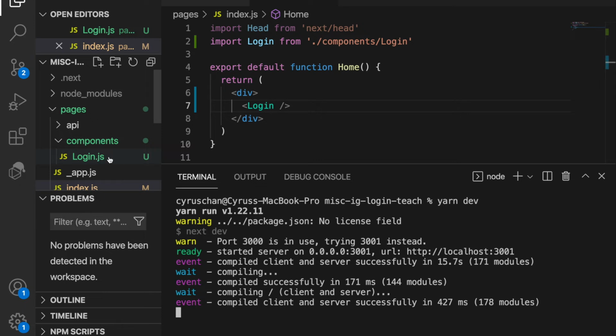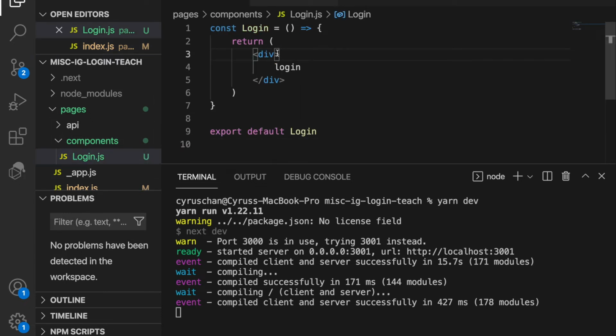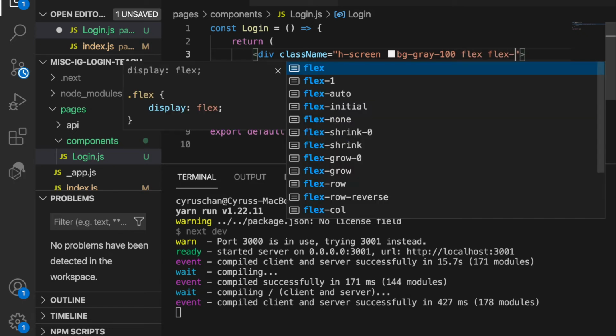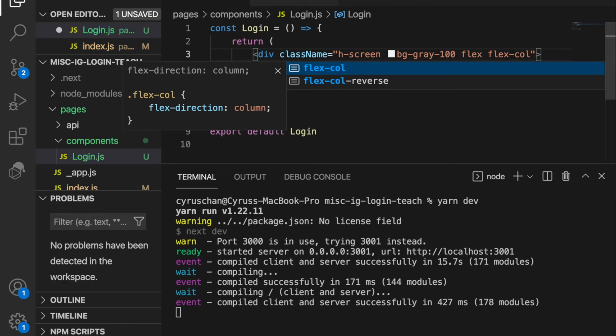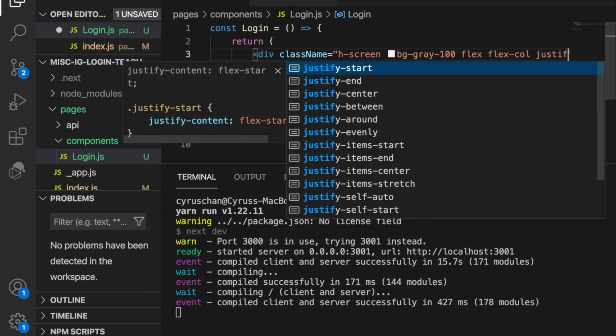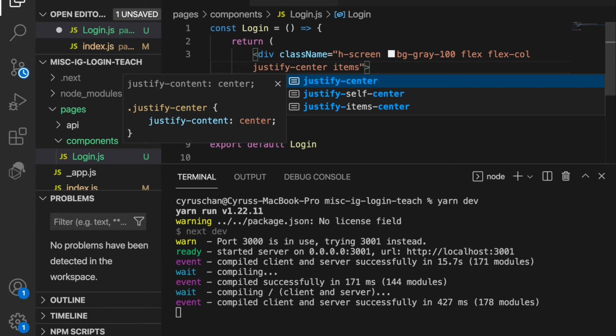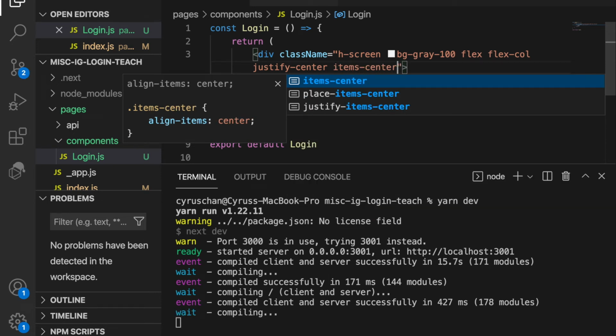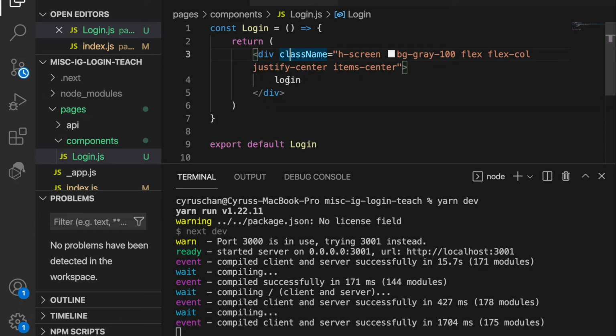So we are going to add some style on this login component, and we have a className equal to h-screen, and then bg-gray-100, and then we have flex, and we want to align in a column, so we use flex-col, and then we have justify-center and items-center. So all of them will be placed horizontally and vertically centered. And then we create two divs.